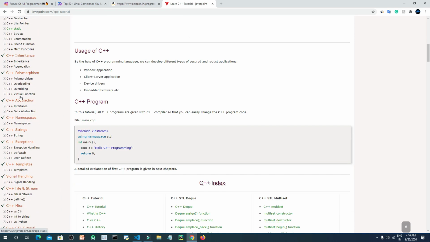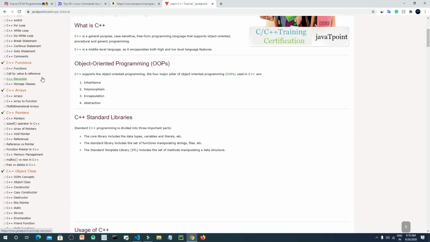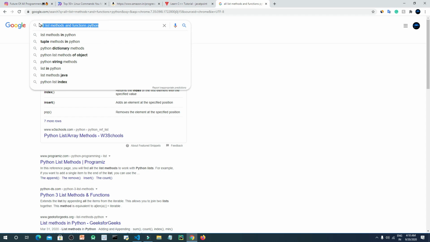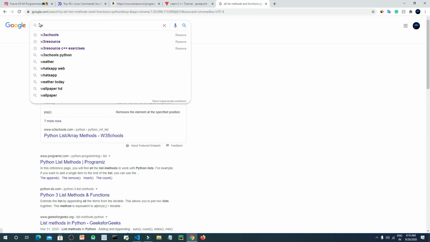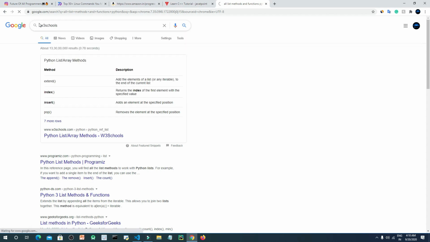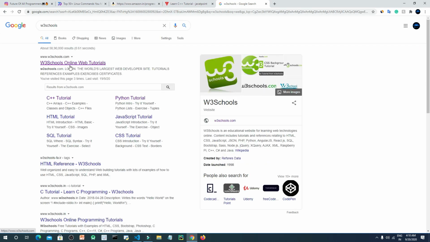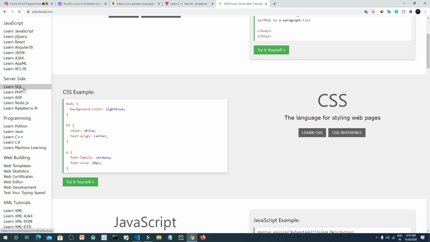expressions. So I can learn from here, but we have another website called W3Schools, which is also quite famous and provides very easy and simple tutorials. So you need to find your programming language, and my programming language here is C++. You can choose or find according to your need. I need to click on C++.